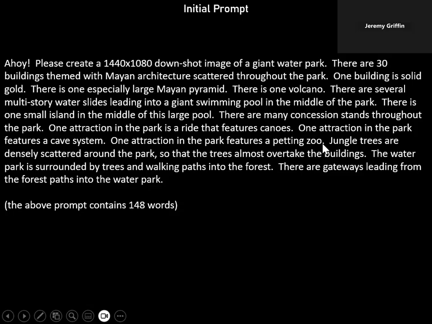One attraction features a petting zoo. Jungle trees are densely scattered throughout the park. The water park is surrounded by trees. Walking past, there are gateways. This was 148 words. Went through it.